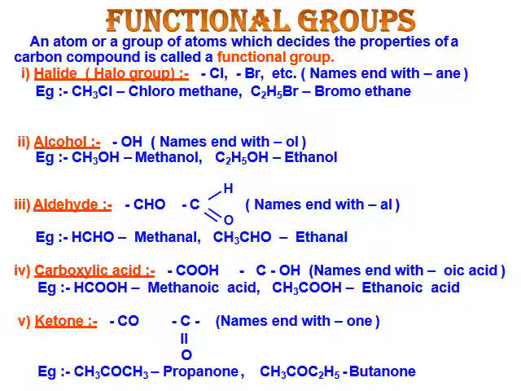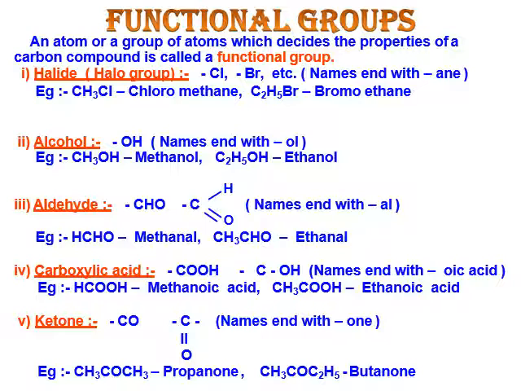Carboxylic acid, the group of atoms is COOH. The name ends with oic acid. Example, HCOOH is methanoic acid. CH3COOH, having two carbon compound, is ethanoic acid.